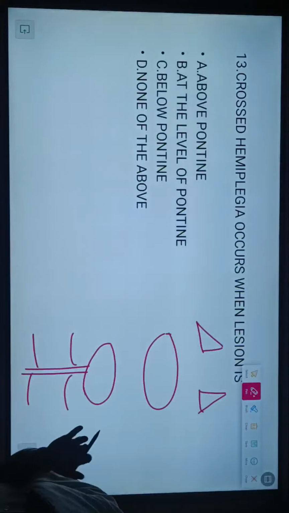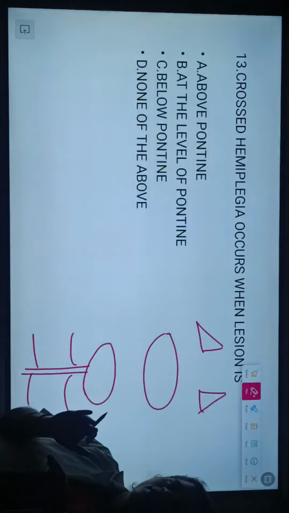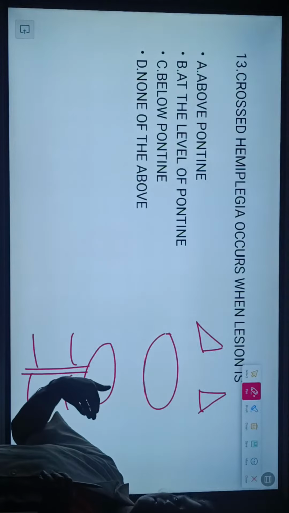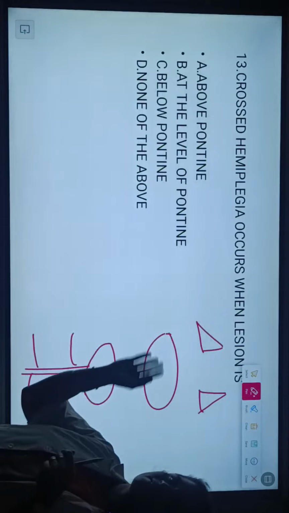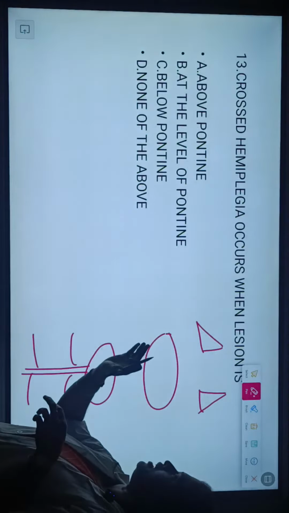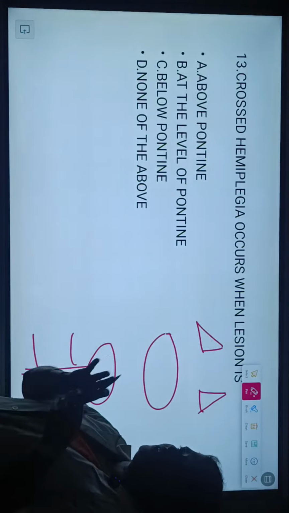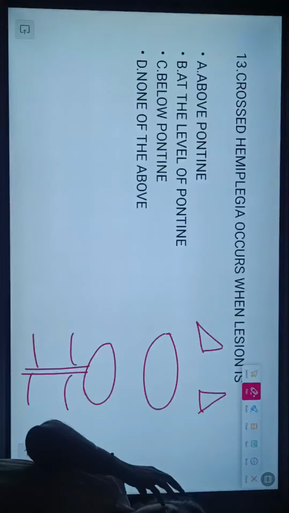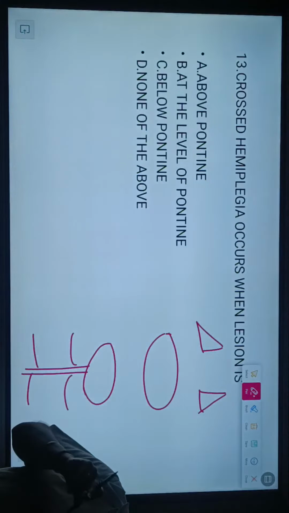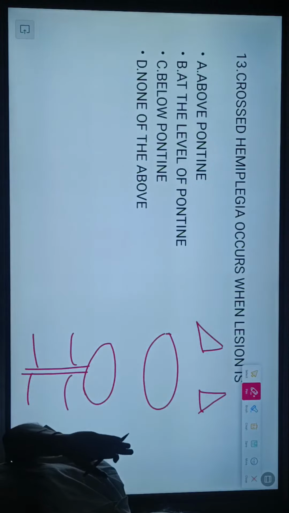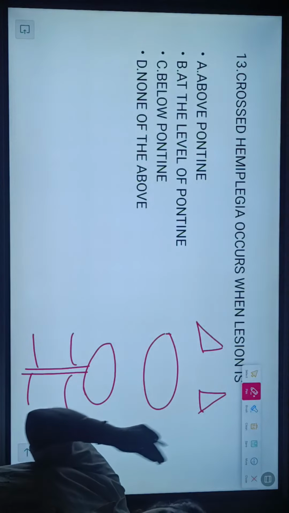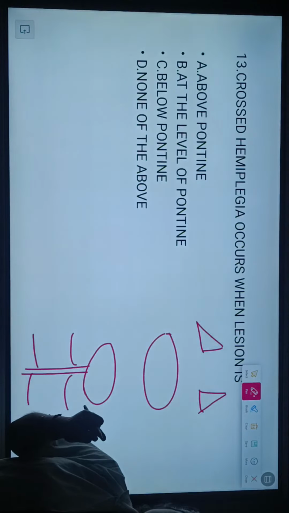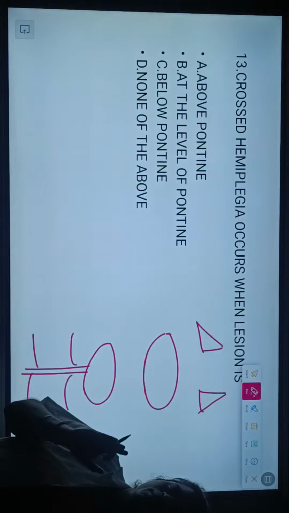What do you know about it? We all know hemiparesis means half side of the face, and the right or left lower extremity and upper extremity have paresis. Okay? So what does cross mean? Simply facial weakness. For example, if there is right side facial weakness, there will be left side hemiparesis. That is the crossed. There will be ipsilateral facial weakness and contralateral hemiparesis or hemiplegia.